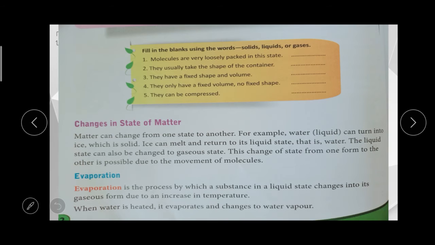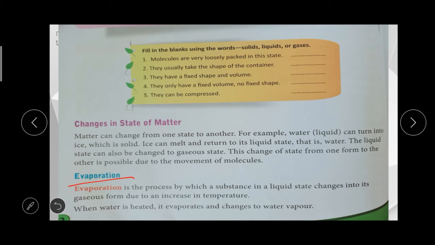This happened due to the movement of molecules. In the solid state the molecules are arranged very tightly, in the liquid state they are freely arranged, and in the gaseous state they are loosely arranged. So the first process is evaporation. What's the first process? Evaporation.